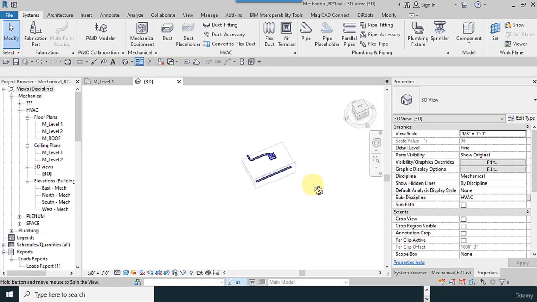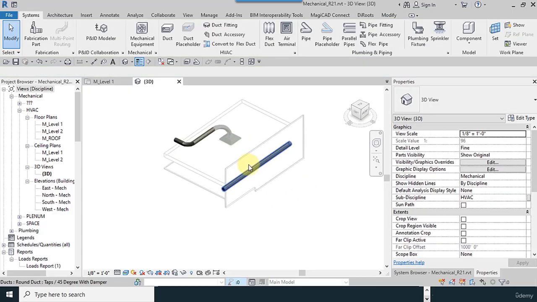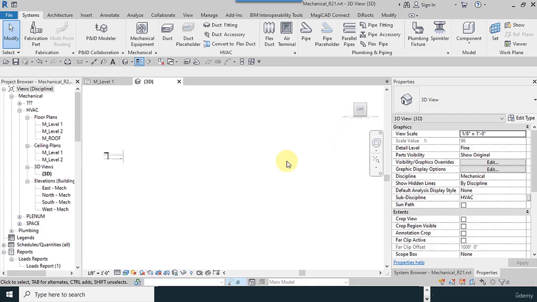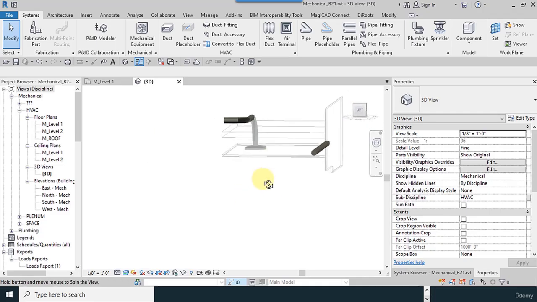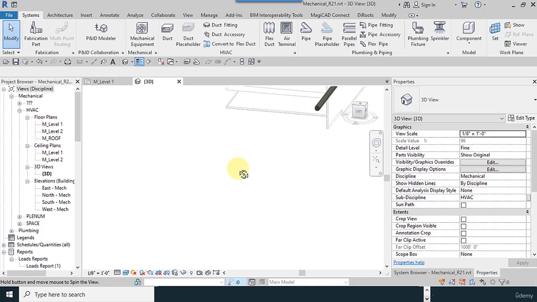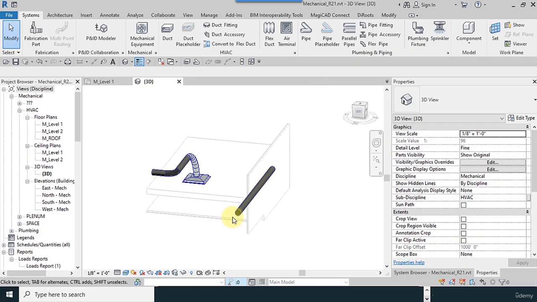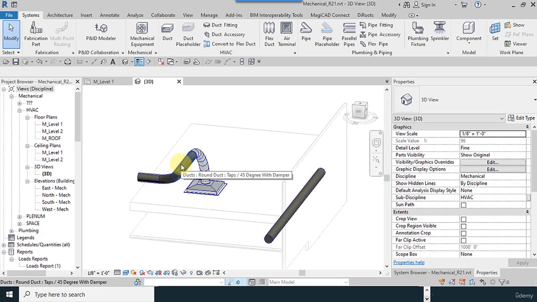These are our ducts. Their heights are different from each other. We want to connect these two. We have two methods.